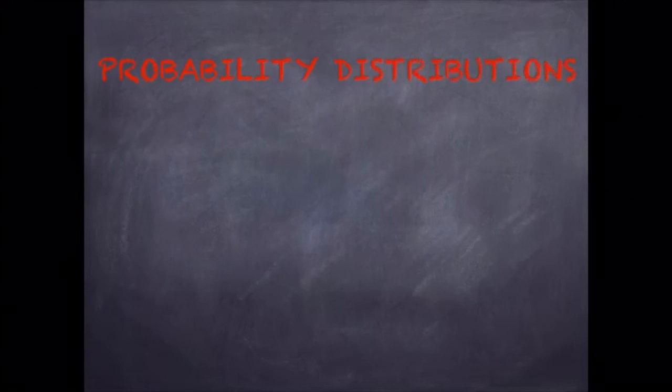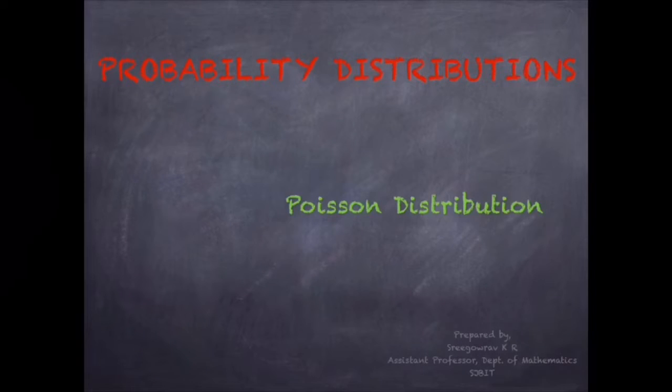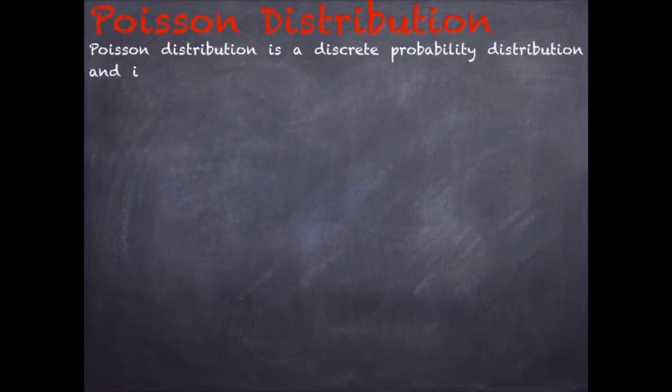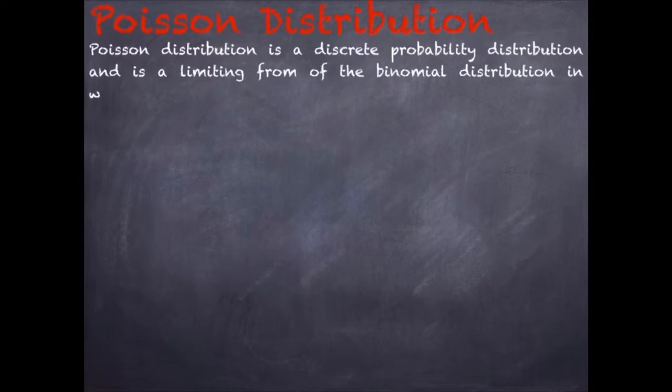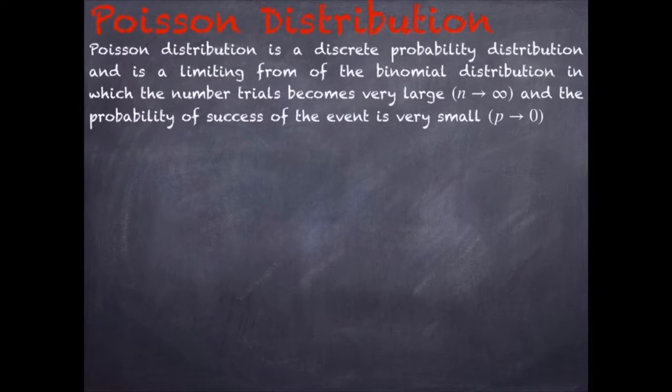Hello students, in this video we are going to discuss one more important concept of probability distribution, that is Poisson distribution. This comes under discrete probability distribution. Poisson distribution is a discrete probability distribution and is a limiting form of a binomial distribution in which the number of trials becomes very large and the probability of success of the event is very small.